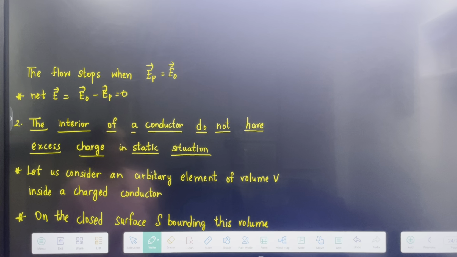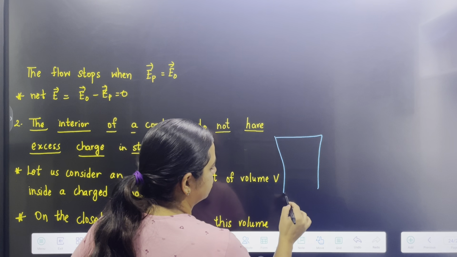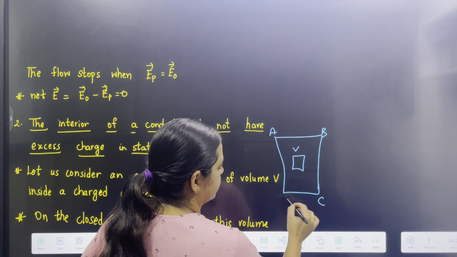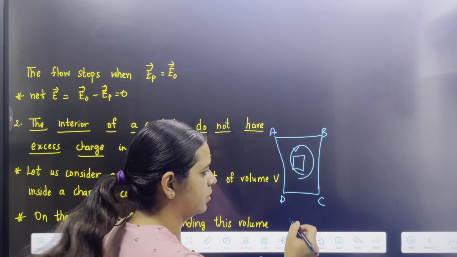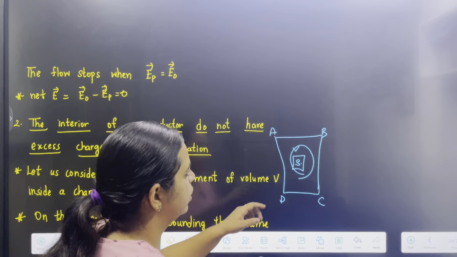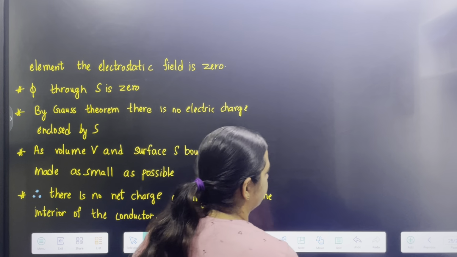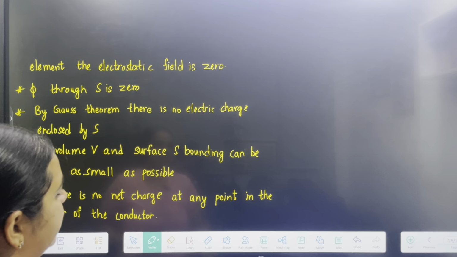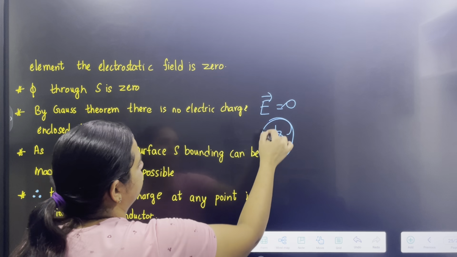the interior of a conductor does not have excess charge in static condition. Suppose we have a conductor and we consider a small element which bounds the surface area S. Inside this element, the electrostatic field is zero, so flux will be zero.